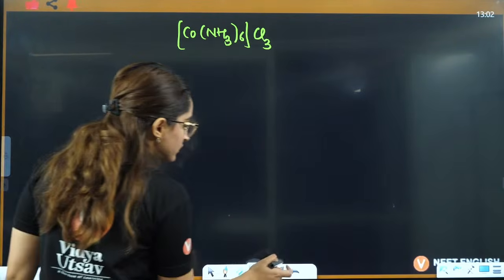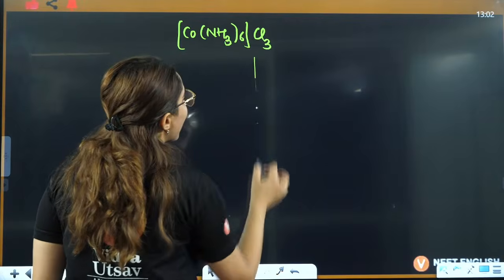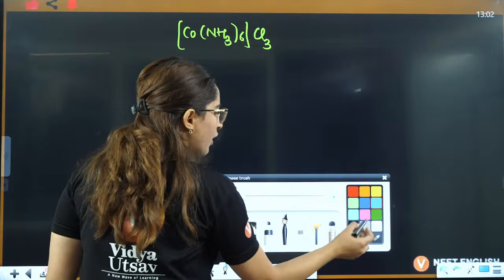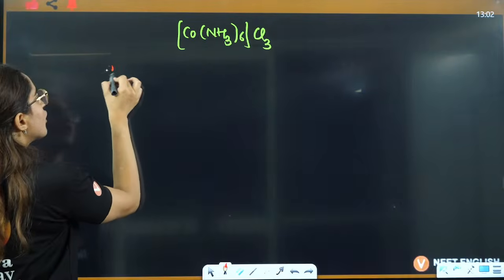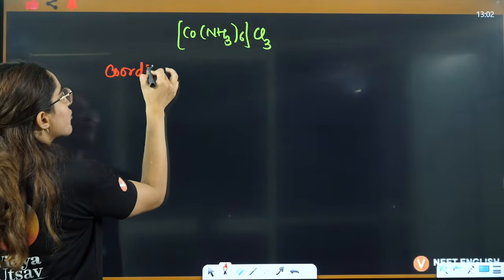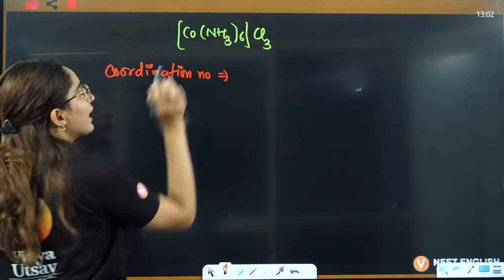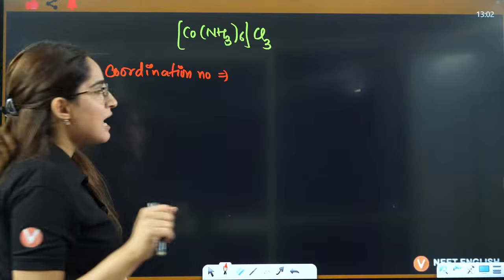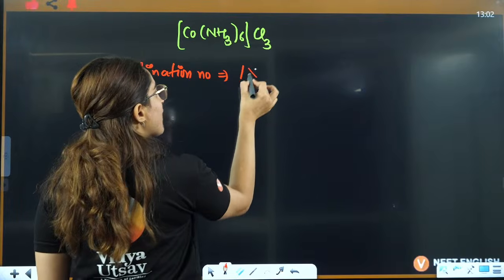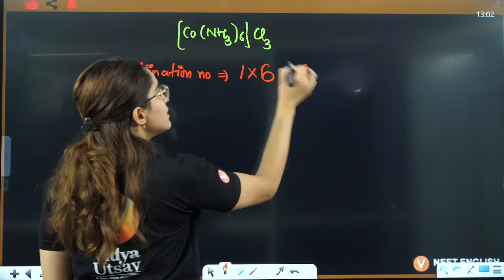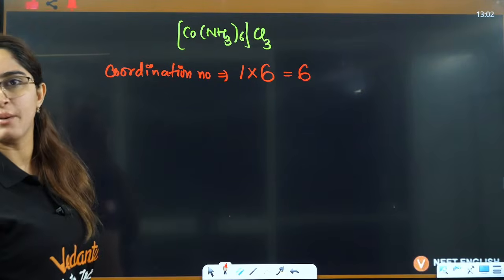I'll calculate the oxidation number and the coordination number. Coordination number is quite simple here. In ammonia you have one donating site, and you have 6 ammonia, so 1 into 6. So total 6 is the coordination number here.